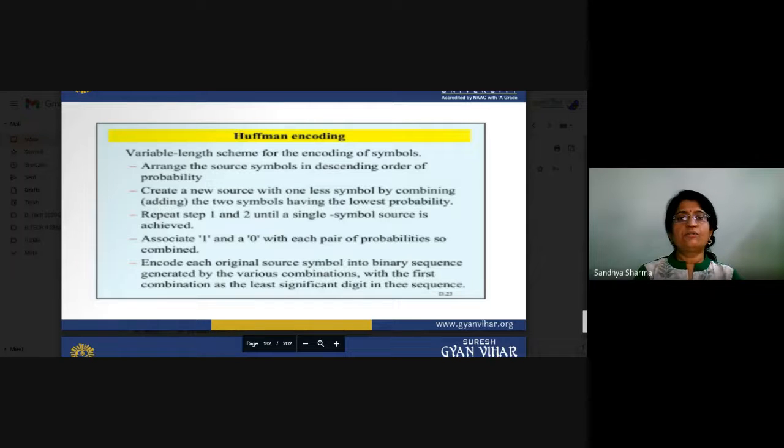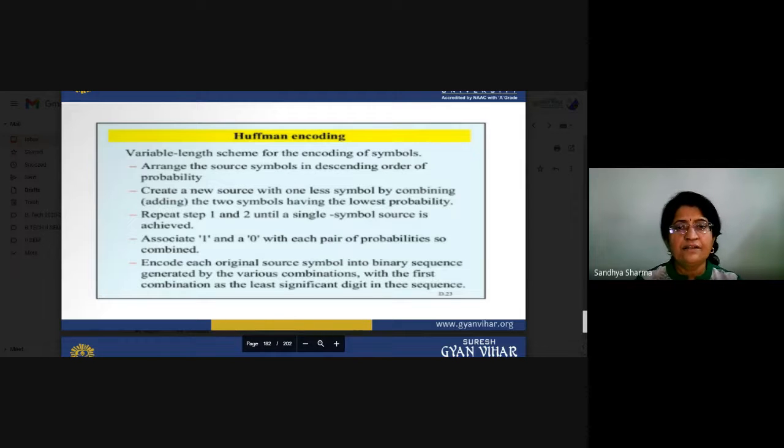If we are talking about the variable length scheme for encoding of a signal, first arrange the source symbols in descending order of probability. So what type of sequences will be given in our numericals or questions? First of all, we have to arrange them in descending order.